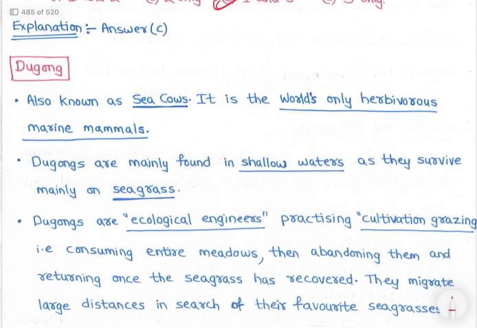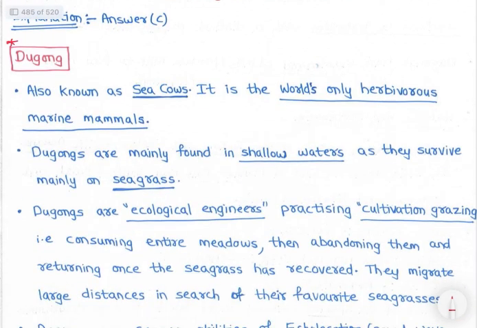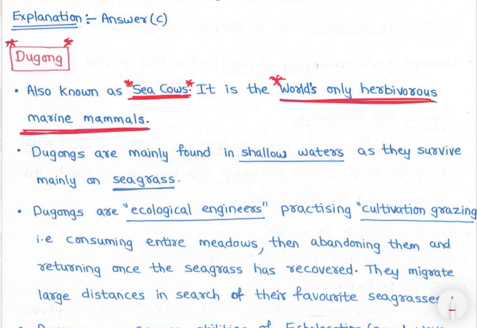Let's look at it. See, dugong, again very important, right? The question has come many times, right? Very important. Dugongs are also known as sea cows, right? It is the world's only herbivorous marine mammal, right? The world's only herbivorous marine mammal, right?